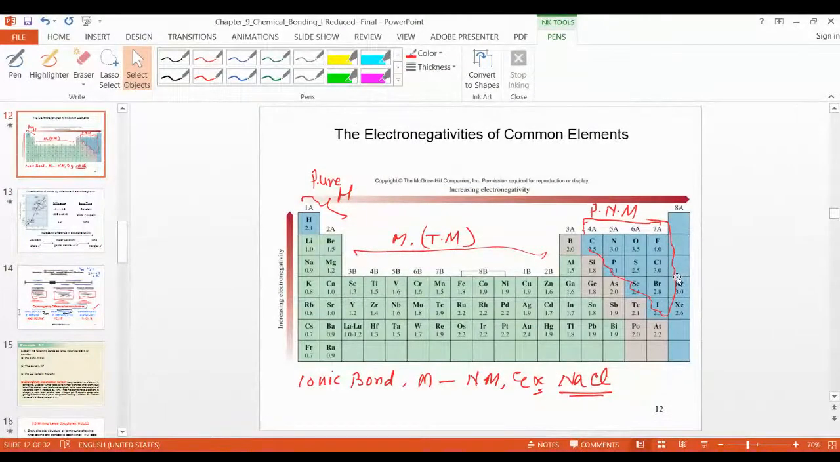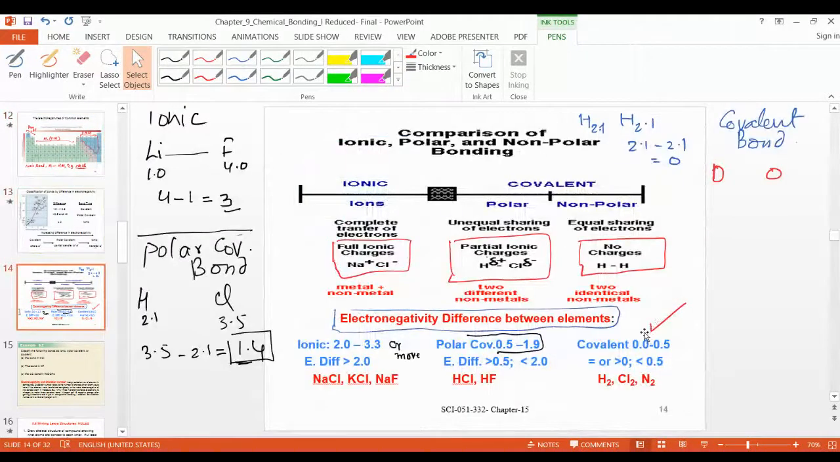Oxygen is 3.5, chlorine is 3. Yeah, I mentioned it wrong. No problem. Chlorine is 3. Now you will get one. Okay, so this also comes here. Oxygen is 3.5 and this is 3.5. So this minus 3.5, you will get 0. This is covalent.